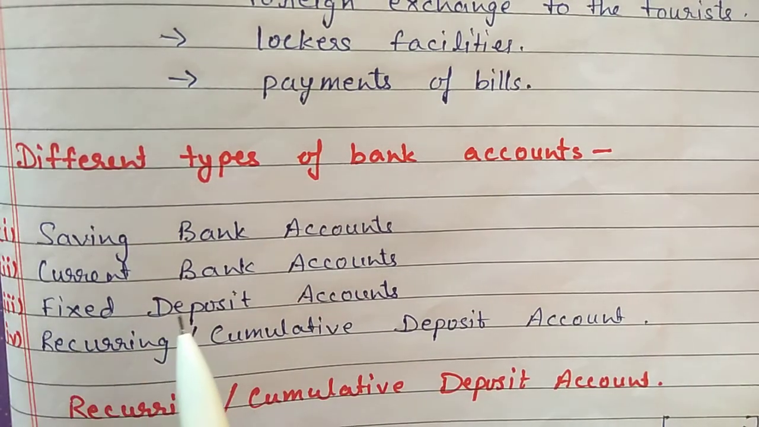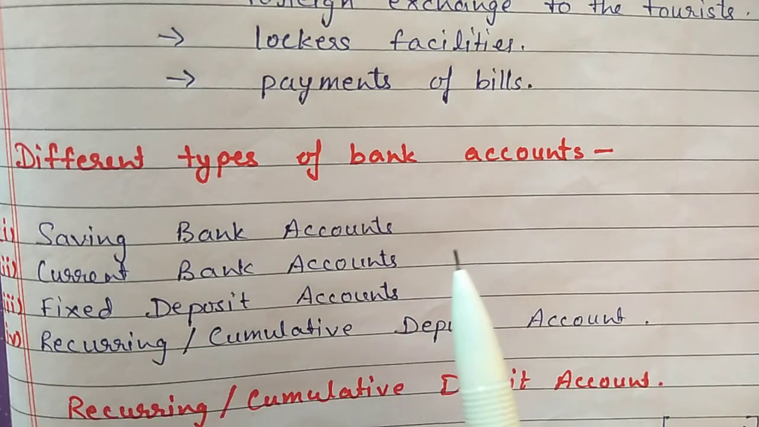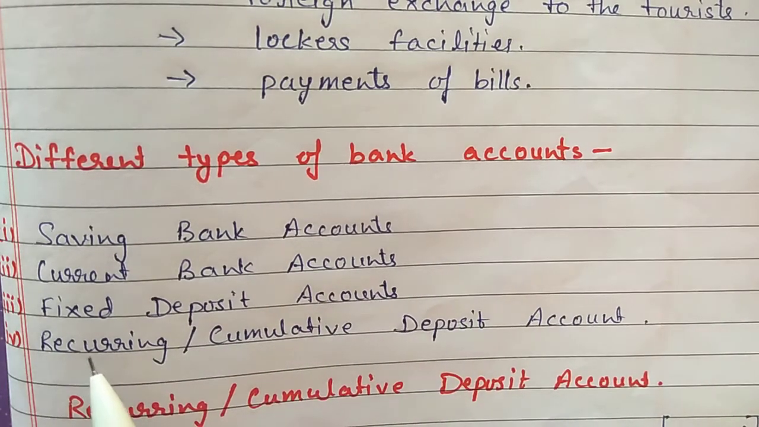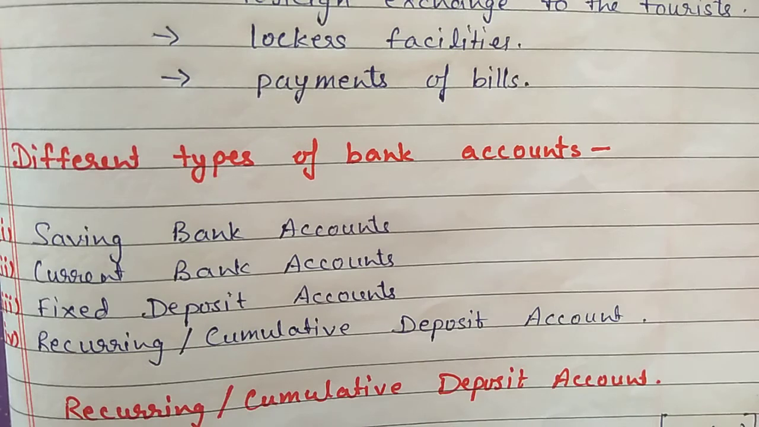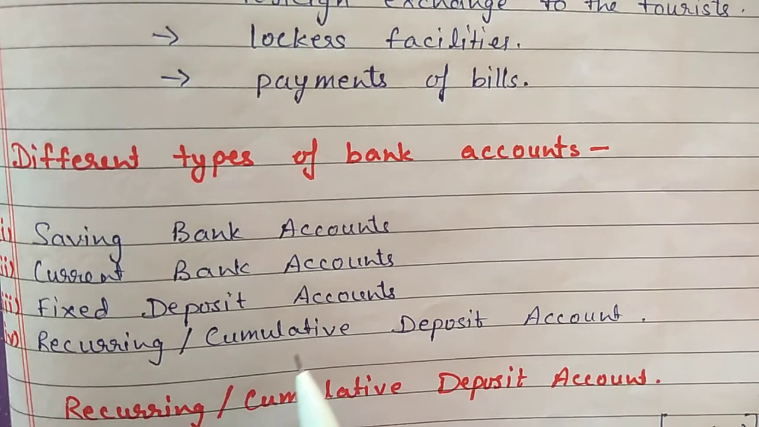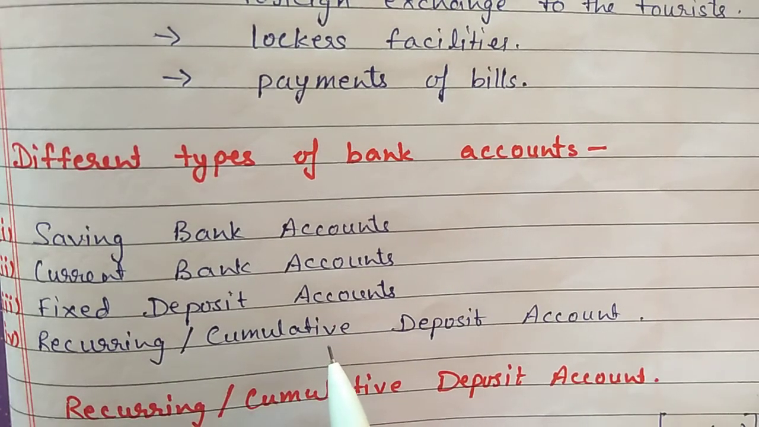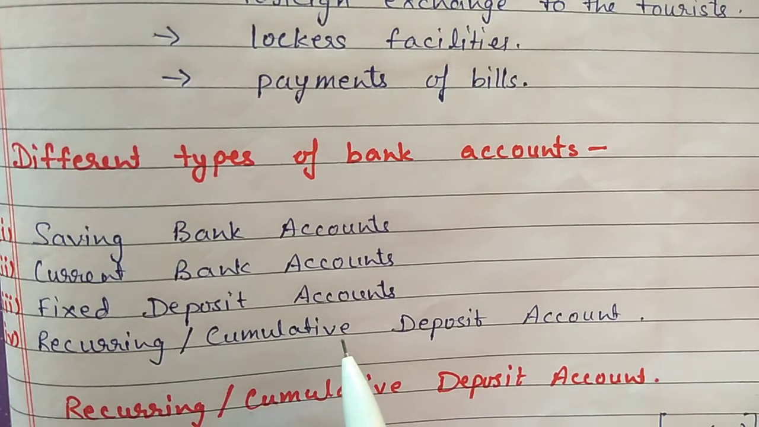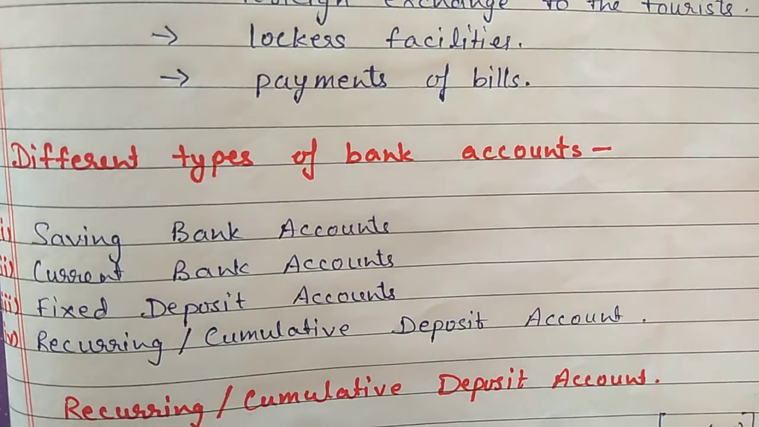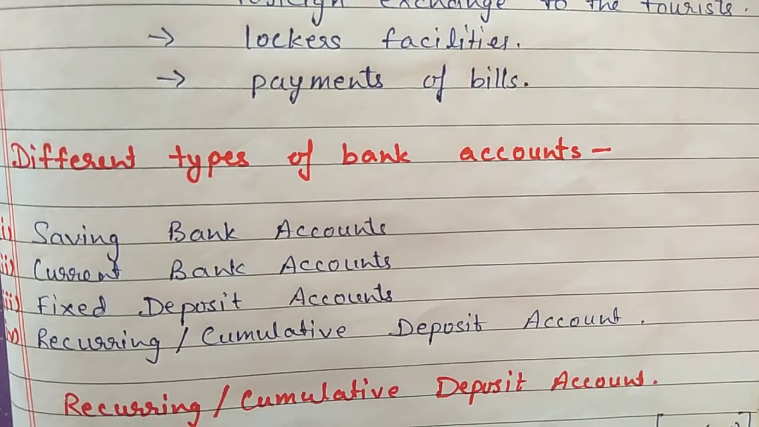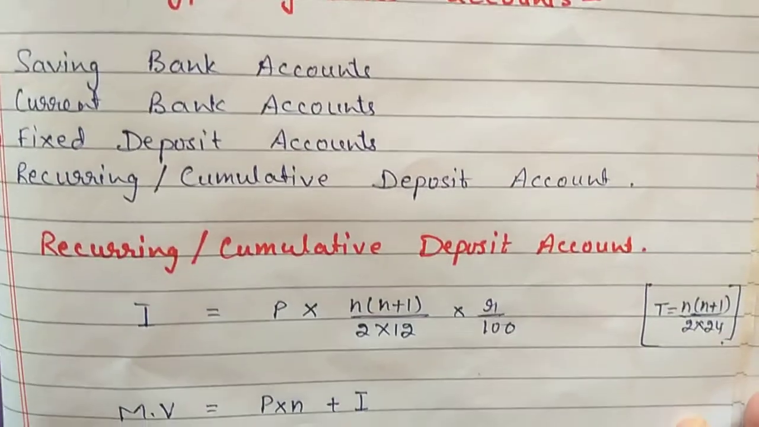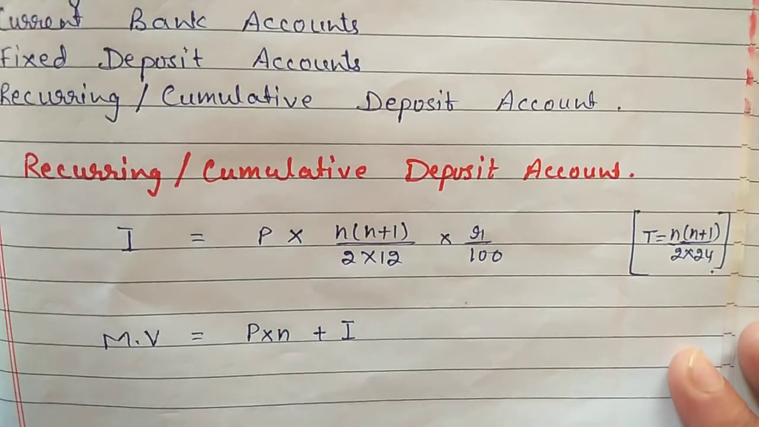In fixed deposit we have to deposit money for a long time, and these recurring or cumulative deposit accounts are for the middle or the lower class families. Monthly they can save a small amount, multiple of 5, and then they will get interest on that. In this chapter we will discuss only the recurring or cumulative deposit account.